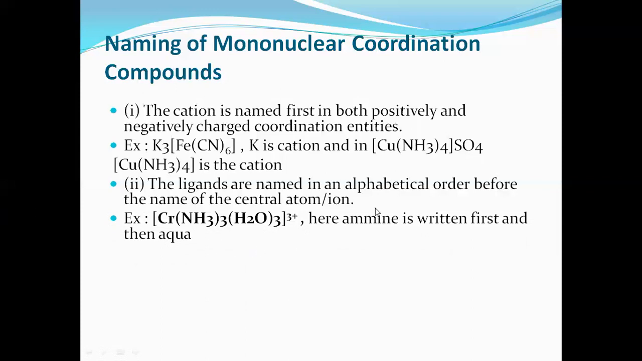According to alphabetical order. Here you can see one is ammine, AMMINE. Another one is aqua. Water is called aqua. According to alphabetical order, ammine comes first, aqua comes next. That's the arrangement of the ligands. Remember, while naming the complex, ligands are named first. If only one type of ligand is present, then it is named as such. If there are different types of ligands present, then you have to follow alphabetical order.